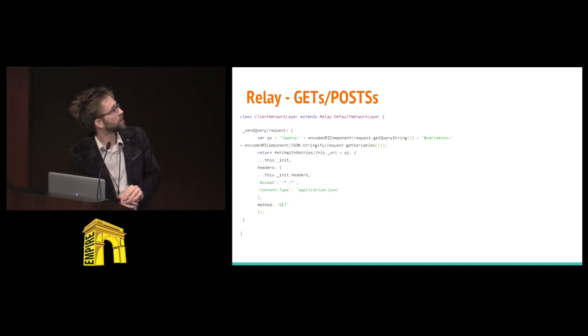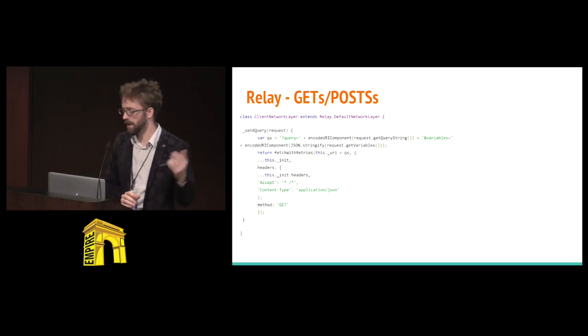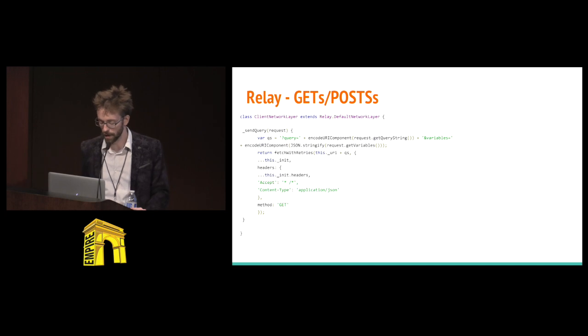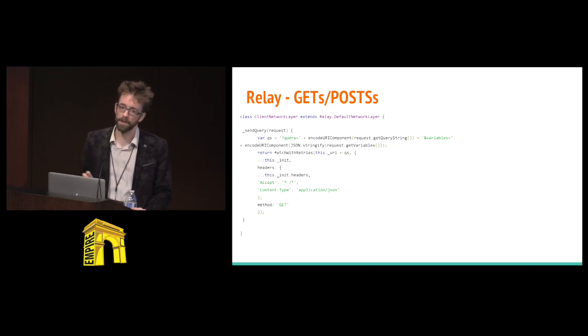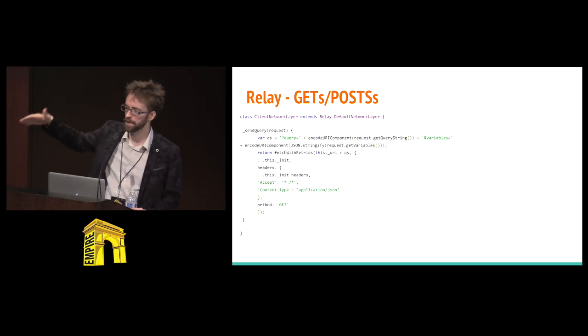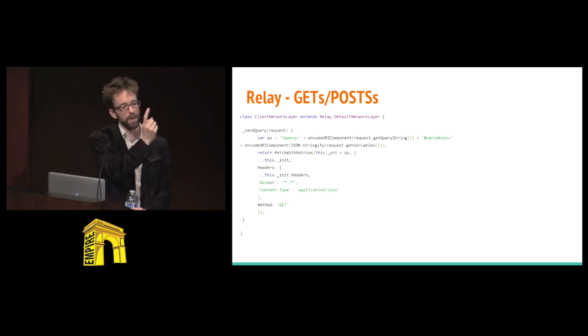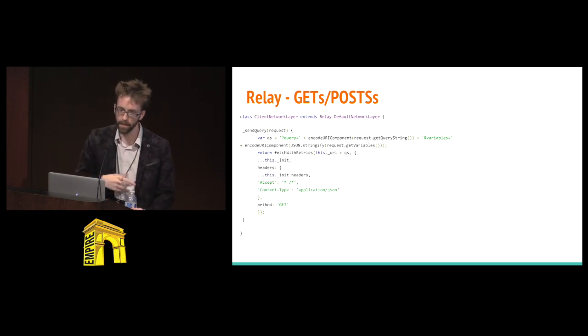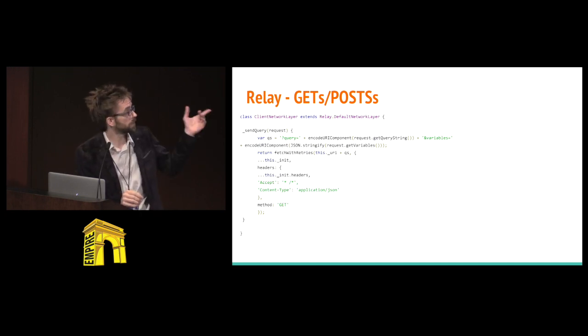Cool, how about gets and posts? So there's the relay default network layer. We've extended this a little bit. Again, I mentioned that queries are fully separated from mutations, so we have read-only operations coming down this pipe. We said, cool, we understand these operations to be cacheable. We'd like to make these gets, and so we have.